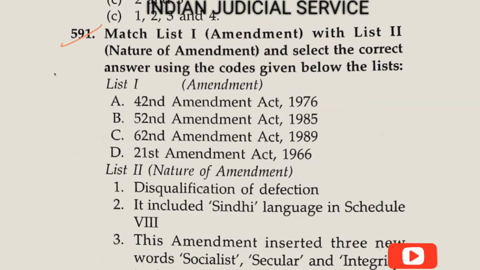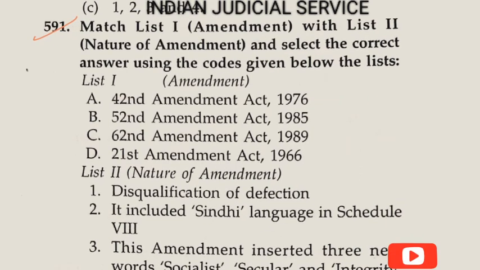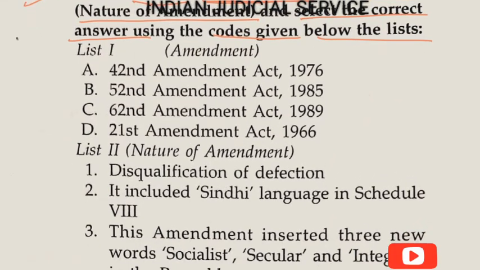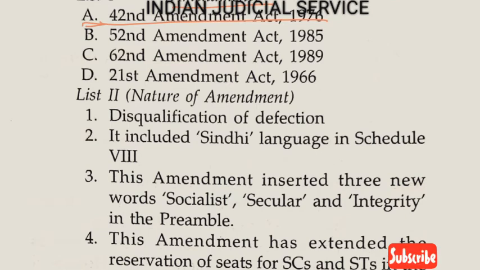Question number 591. There is a list. List 1 is related to amendment, and list 2 is related to nature of amendment. Select the correct answer using the code given below the list. First one, list of amendments: the 42nd amendment, A, is related to disqualification of defection. Yes, disqualification of defection is related to the 52nd amendment. So amendment 52 is 1 here.